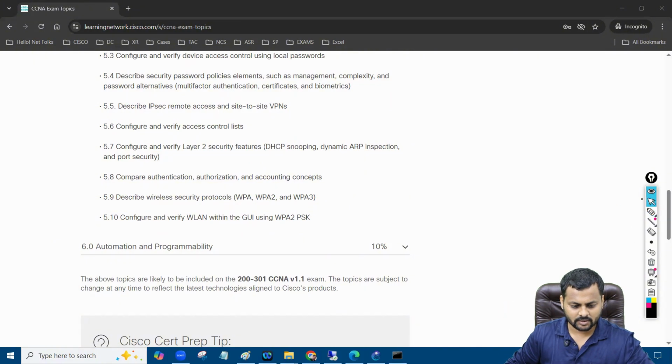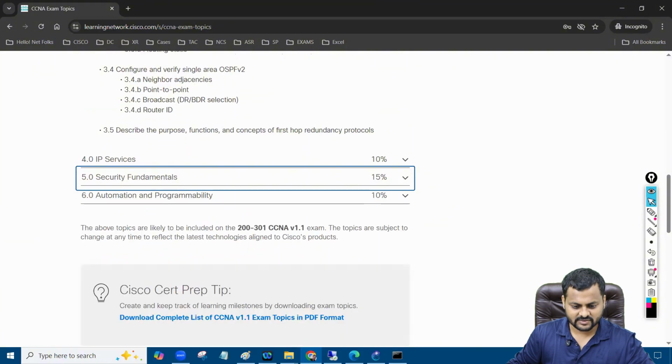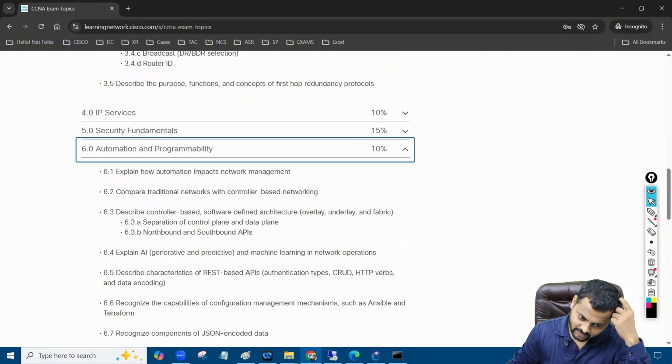Then you can also enable the security protocols in wireless networking with the help of WPA. Then after that, we have some part of the wireless GUI that we are also going to talk about: how you can configure the wireless controller at the CCNA level. Last, this is 10-15%, we have automation.